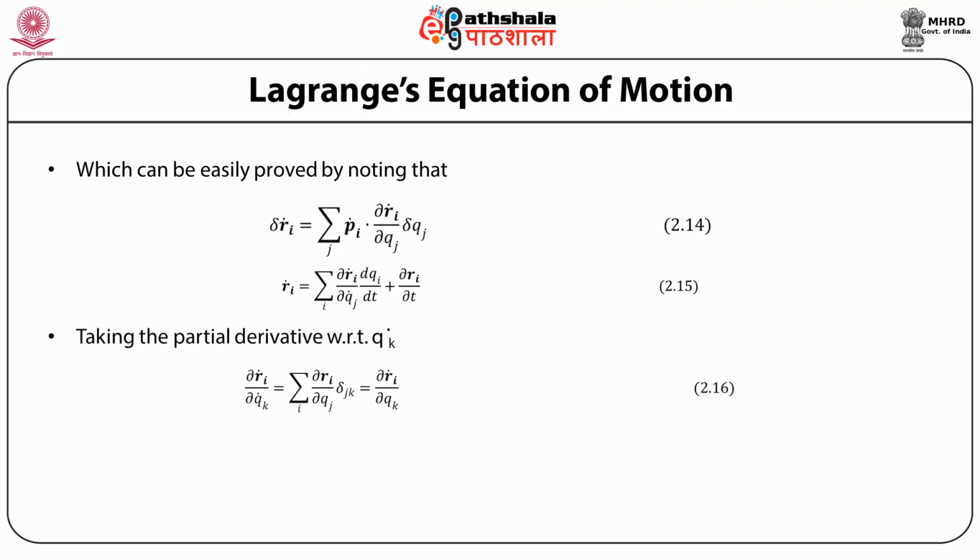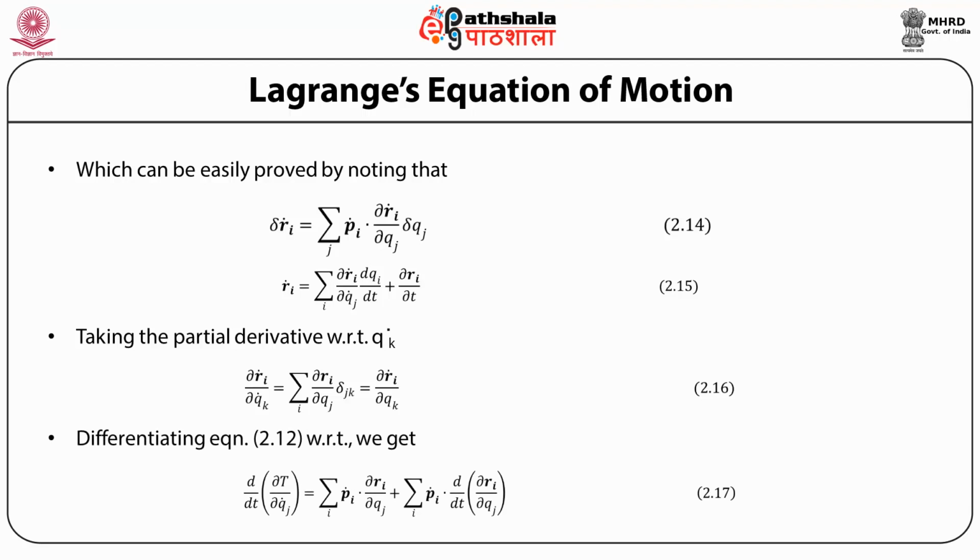Now, taking the partial derivative of this equation, that is of Ri dot with respect to qk dot, we have dRi dot by dqk dot is the sum over j of dRi by dqj, then the partial derivative of qj dot with respect to qk dot is simply equal to delta jk. So this is just delta jk, which is equal to dRi by dqk.